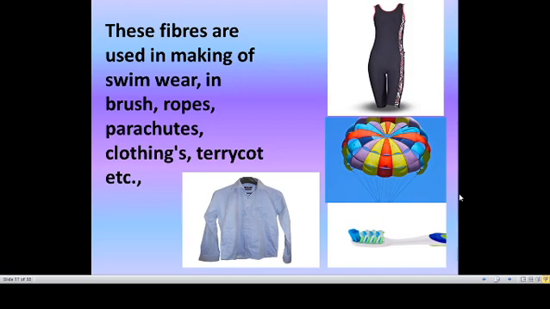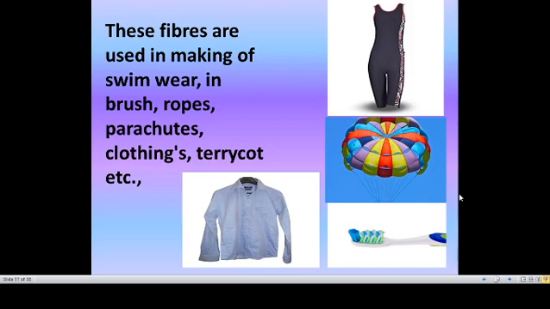And also parachutes are made from nylon. Swimwear and ropes are made of nylon. Nylon is water repellent. While swimming in swimsuits, it will not absorb water, like a shiny coat surface, so the body will not get wet.